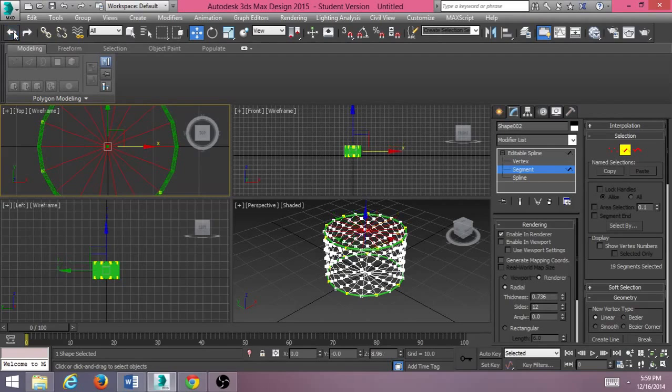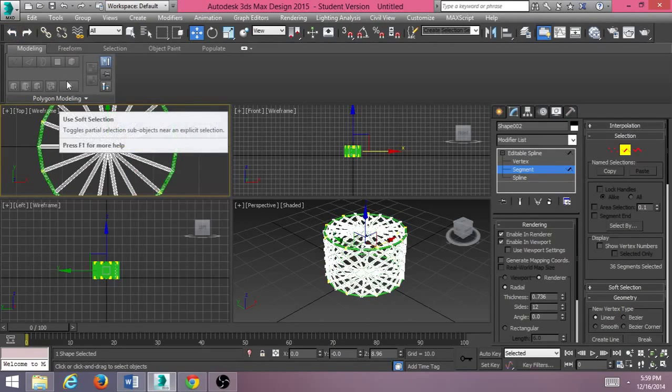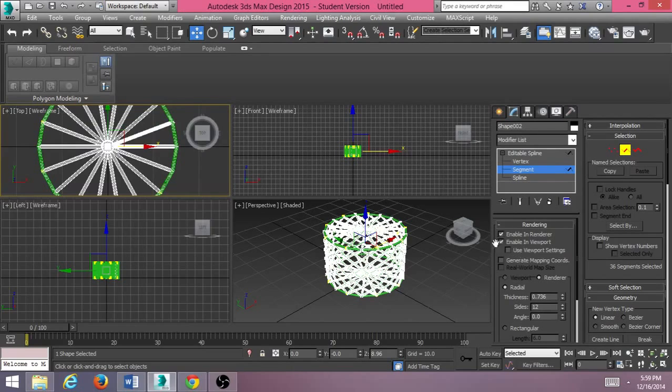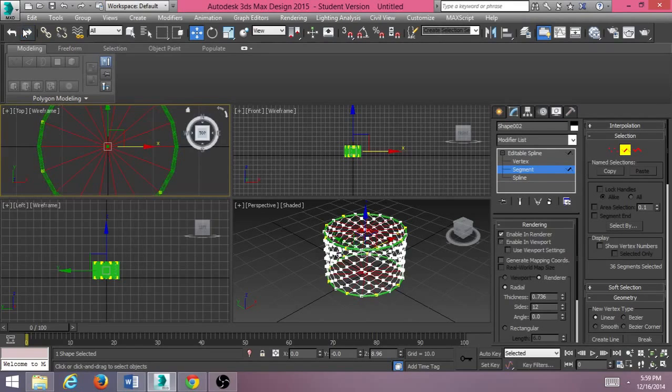But for the purpose of this tutorial, I'm going to delete the top and bottom. Make sure everything's selected. Yep. Okay. Hit the delete button. Those are gone.